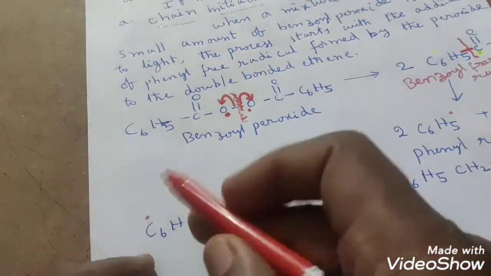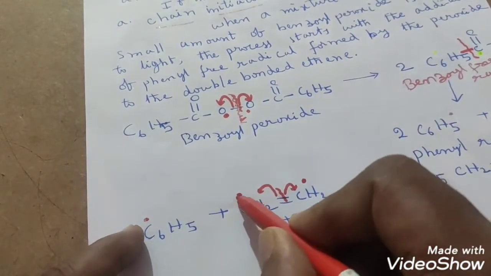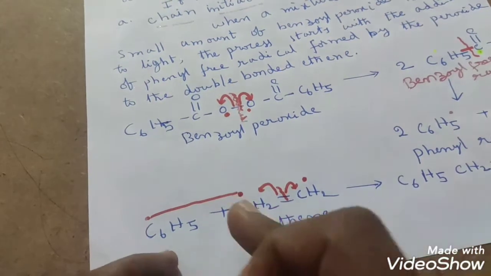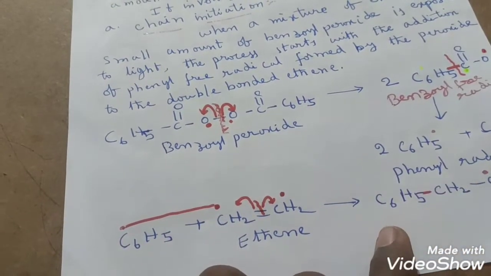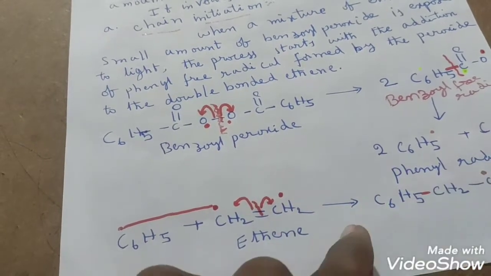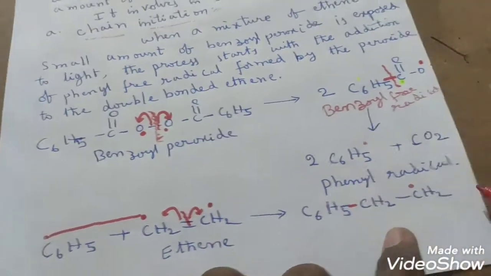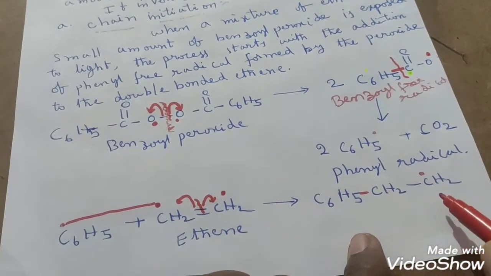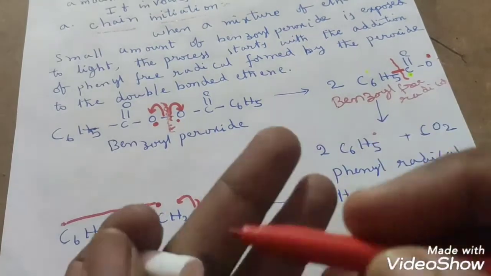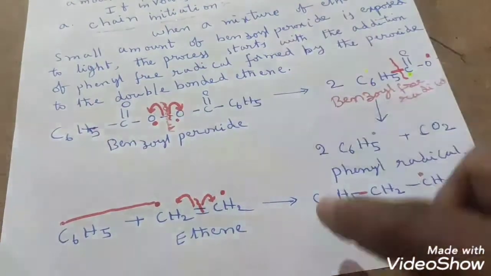Then automatically what will happen? This free radical and this side carbon free radical will combine and produce the C6H5 to CH2 bond. Here the bond will generate, right? Yes. As it is, this CH2 free radical will be obtained like this, students. Okay, now you have got the C6H5CH2 free radical. That means this is the initiation step, the chain initiation step.